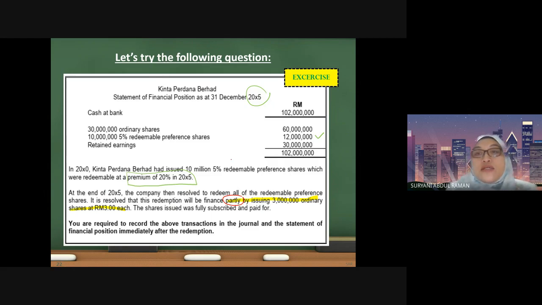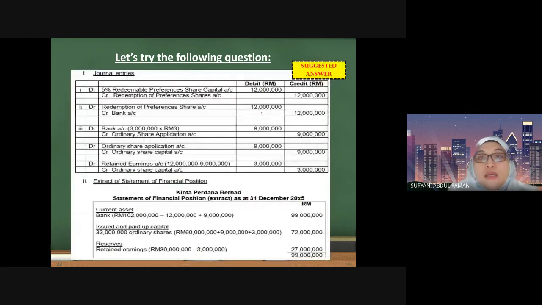Let us look for the solution. Recall, this is the value of shares to be redeemed. First step, we debit the redeemable preference shares 12 million, credit the redemption of preference shares 12 million, and then you make the payment. Debit redemption of preference shares, credit bank. Why do I say it is a temporary account? When you make the payment, you debit the redemption of preference shares account, so at the end you have zero balance. That is why it is just a temporary balance.